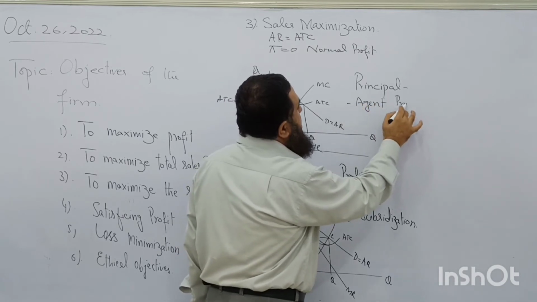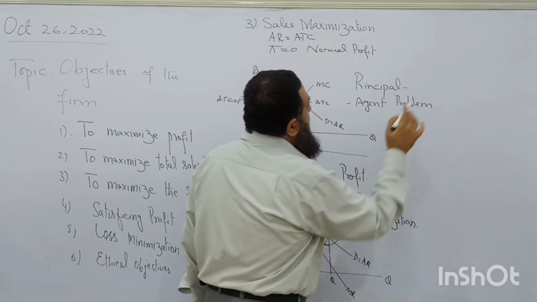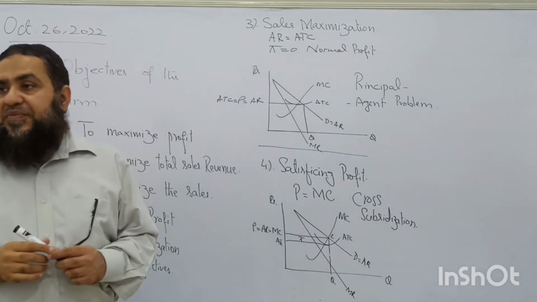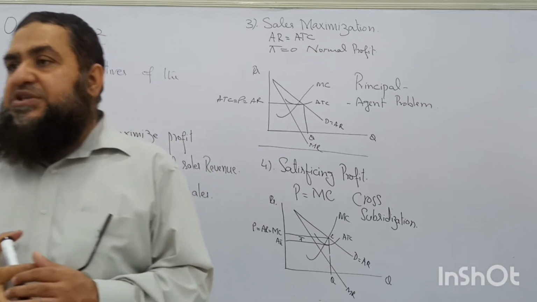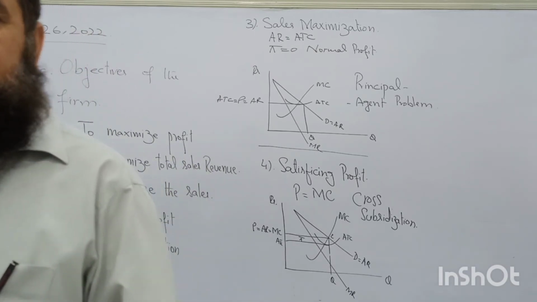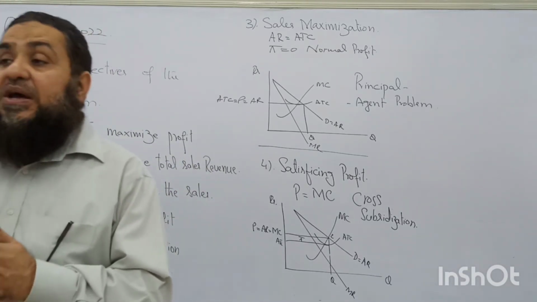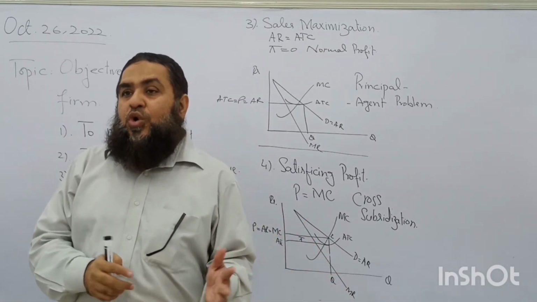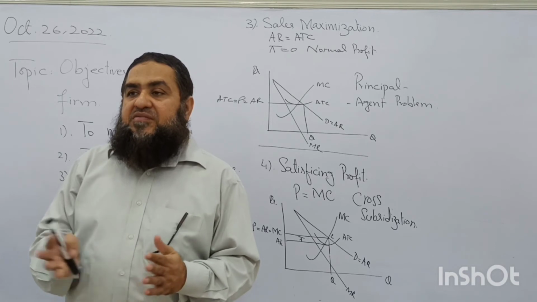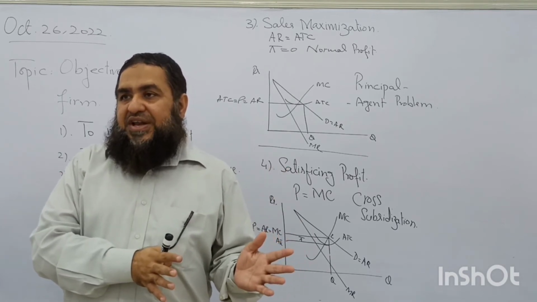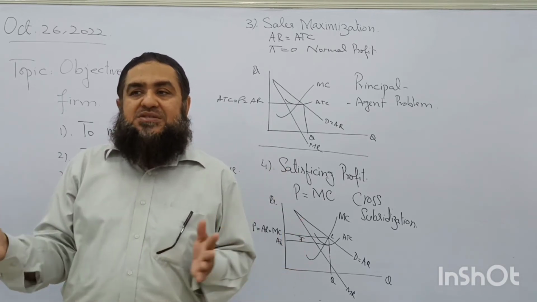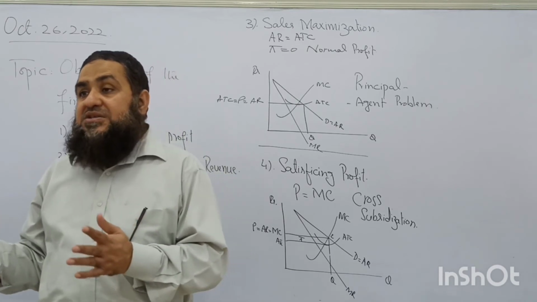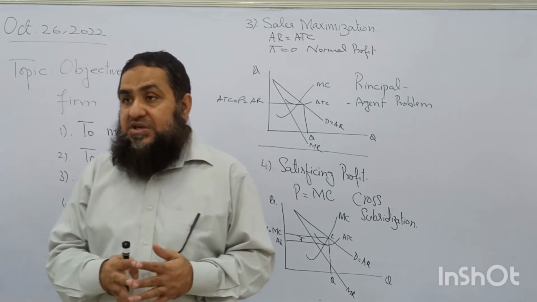Principal agent problem faced by a limited company. Do you have the idea of a limited company, private limited or public limited company, where we find the separation of ownership and management? Who are the owners of the company? They are the shareholders. Whereas who are going to manage the firm? They are the managers. They are the employees of the business.